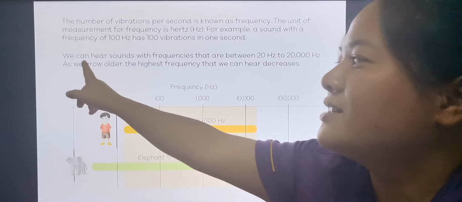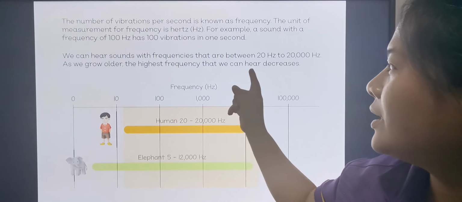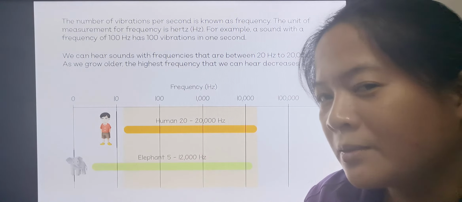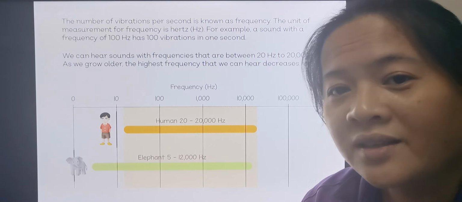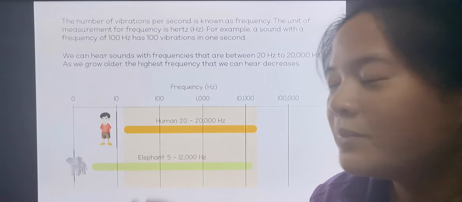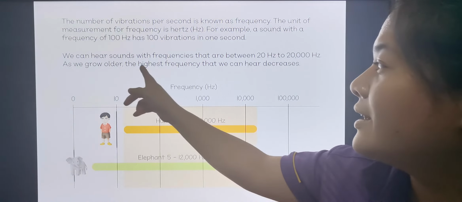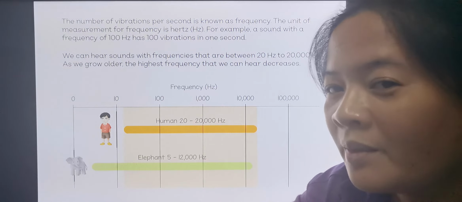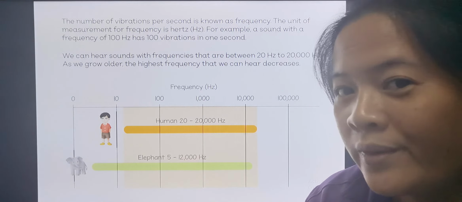It says here, as we grow older, the highest frequency that we can hear decreases. So that's why, if we go back to the picture at the start, the kids can hear sounds that adults cannot hear, because as you grow older, you cannot hear the highest frequencies anymore. But if you're still younger, you can still hear the high frequencies.